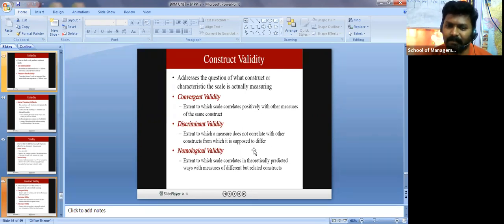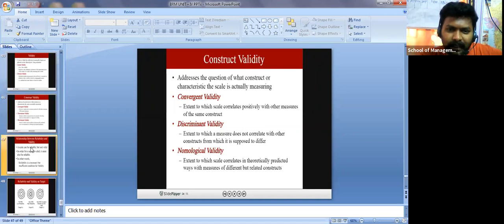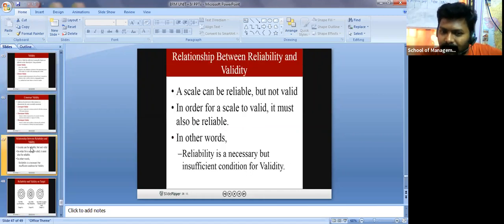Nomological validity is the extent to which a scale correlates in a theoretically predicted way with measures of different but related constructs, right? Because we come up with a conceptual framework based on that, it has to correlate. Okay, clear? Based on that, we are going to check convergent, discriminant, and nomological validity. And then reliability: how far you can rely on that particular scale, right?